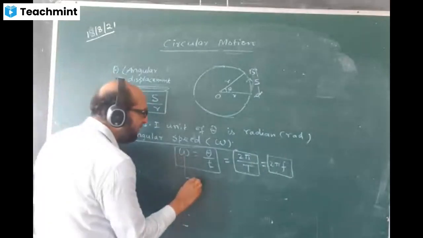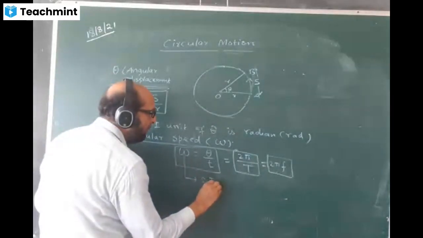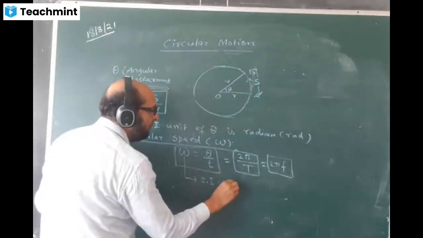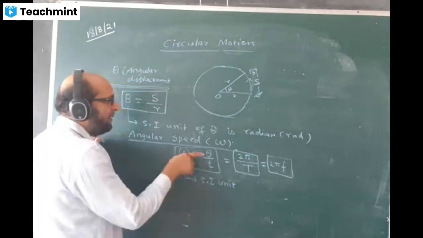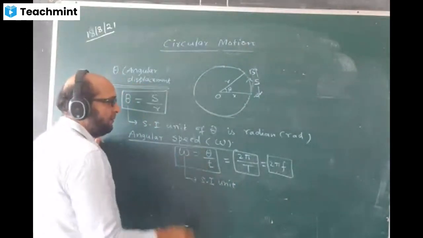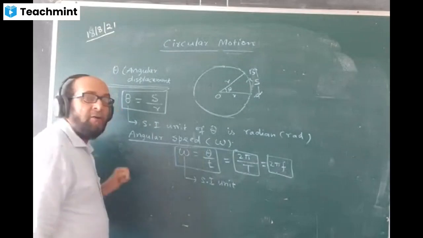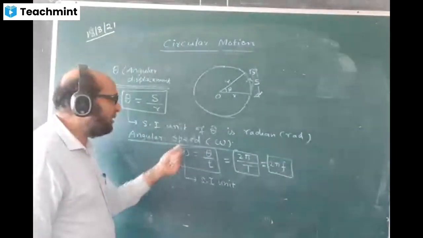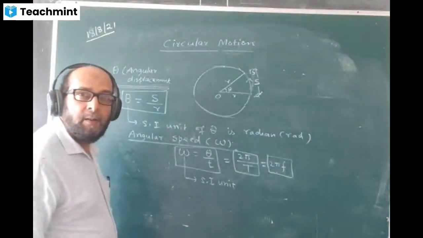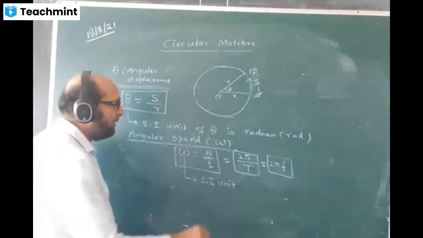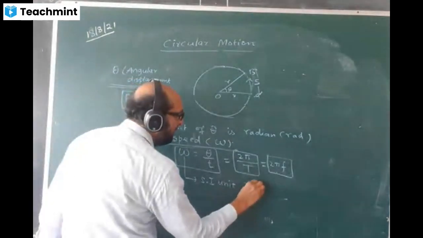What is the SI unit? Sir, can you please repeat the definition? Definition of what? Angular displacement. Angular displacement per second is called angular speed. Yes, sir. SI unit is radian per second.